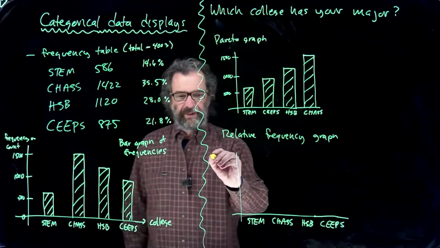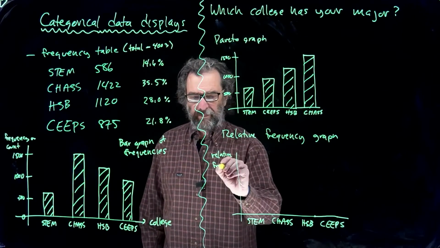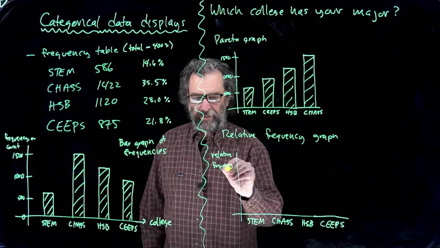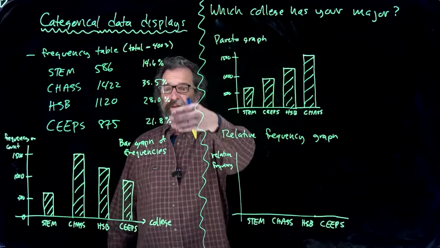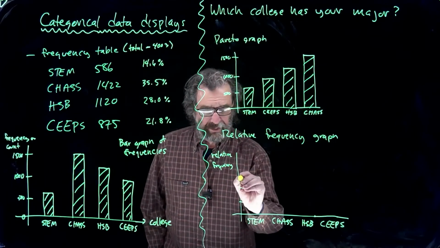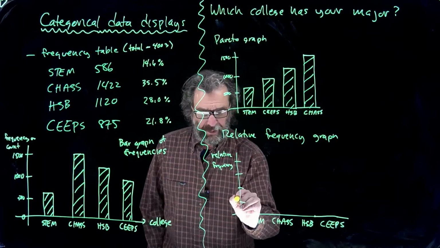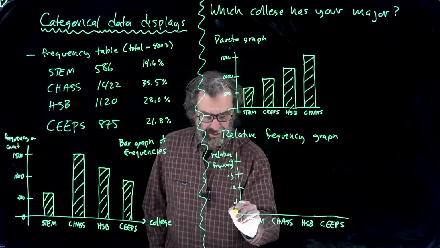Here we're going to put relative frequency. The relative frequencies get almost as big as 40. So I'm going to go 0.1, 0.2, 0.3, 0.4 is my units, and down here 0 again.